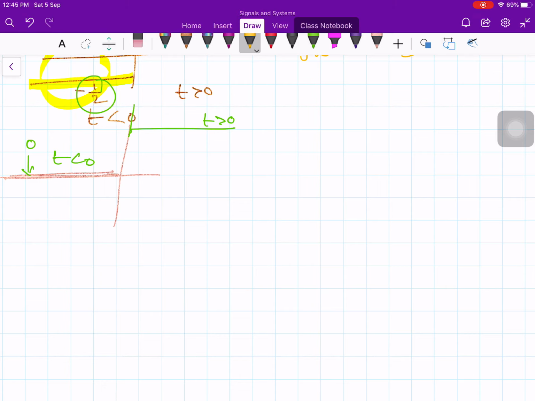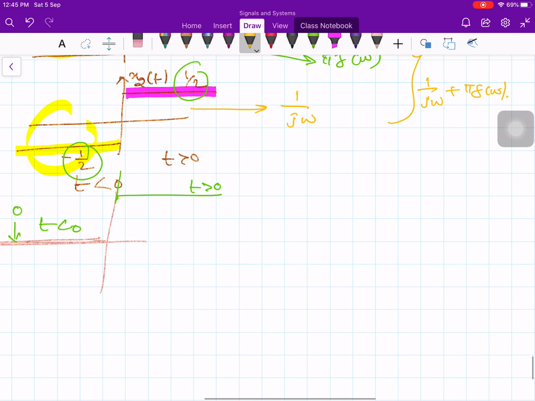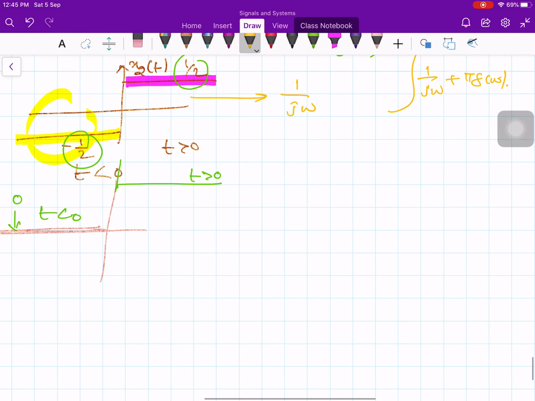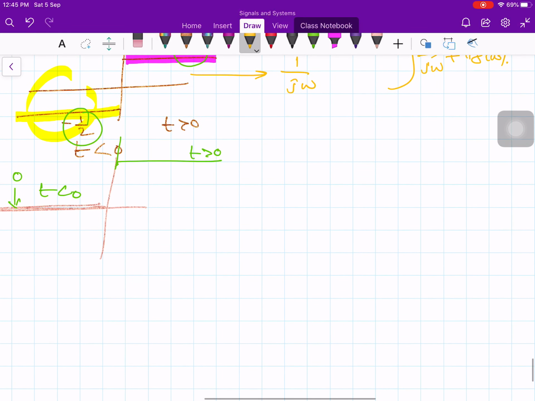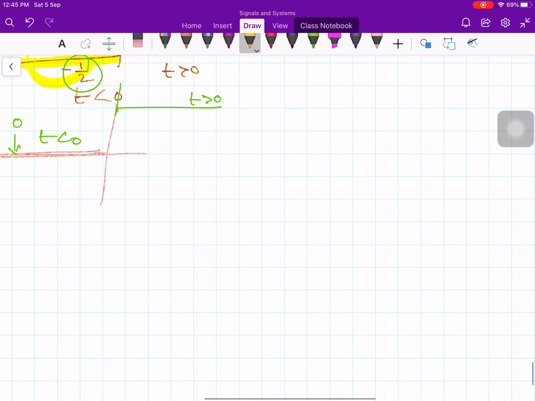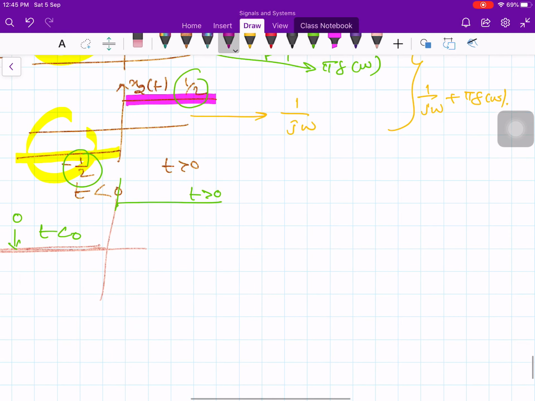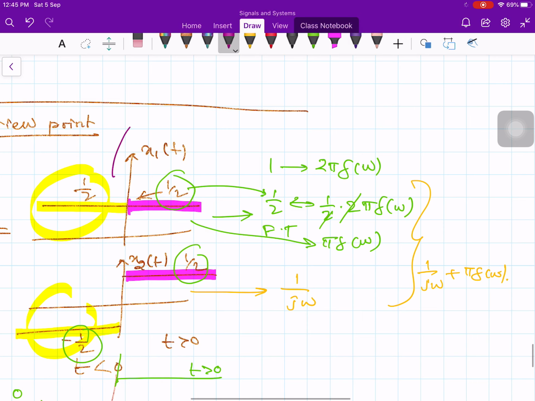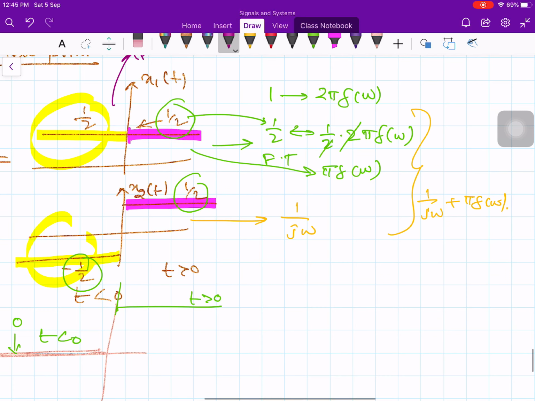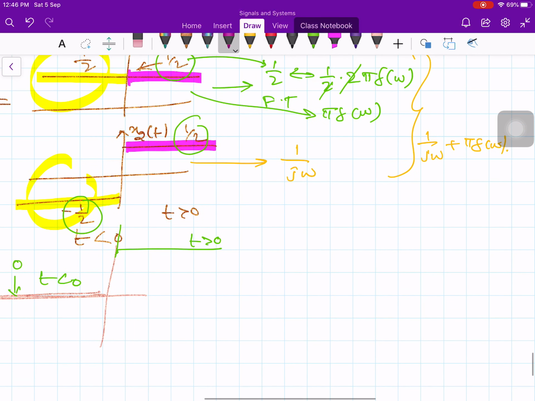Any other point I missed out in this? That's all. Therefore a unit step function can be resolved into two functions. One is pure DC, and another is an odd function which has a value 1/2 for positive t and -1/2 for negative t.